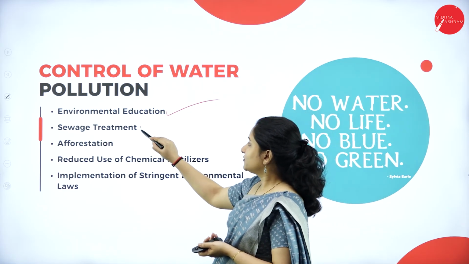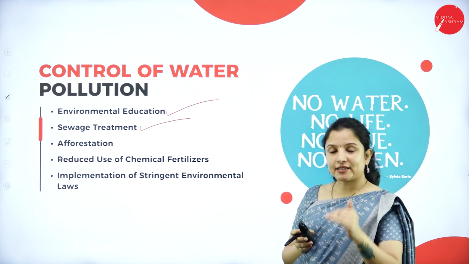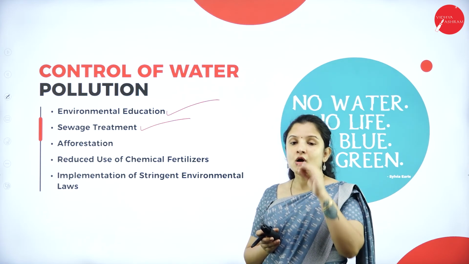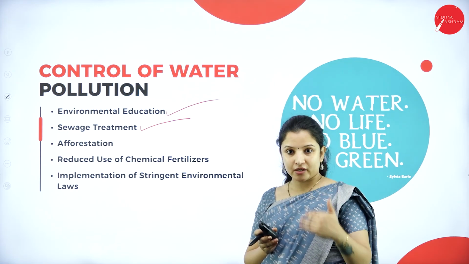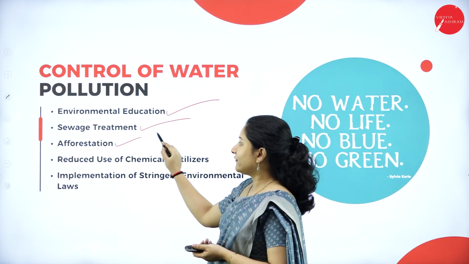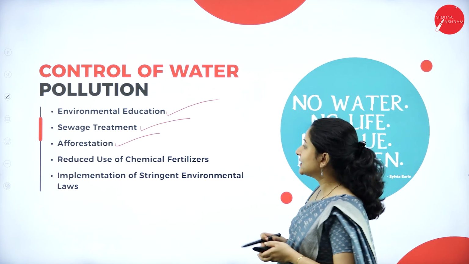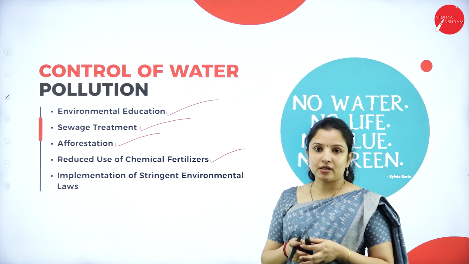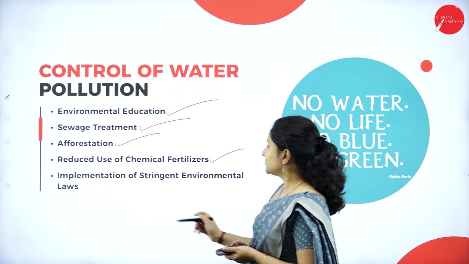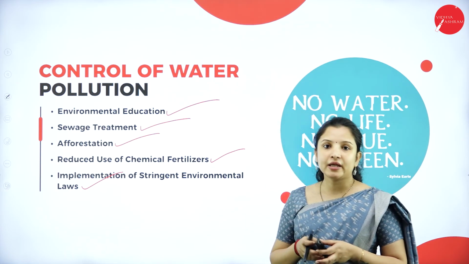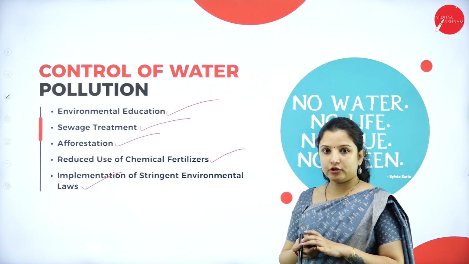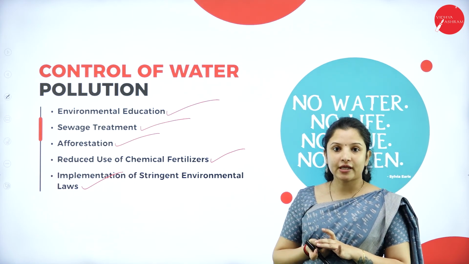And also next is sewage treatment, that is, before letting any of the industrial waste into the river, it has to be treated properly. All the harmful materials, chemicals should be removed, and then it has to be let into the water. That is sewage treatment. Next is afforestation, that is, by growing trees. Next is by reducing the use of chemical fertilizers, instead opting for organic farming. Next is by bringing in strict laws by the government in order to curb water pollution. So, this is how water pollution can be controlled.